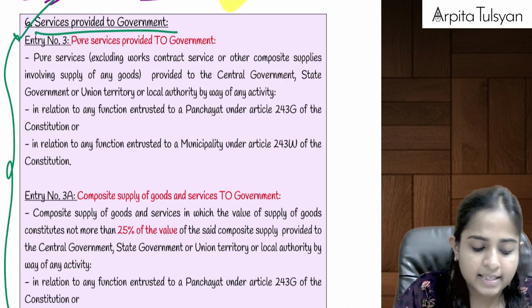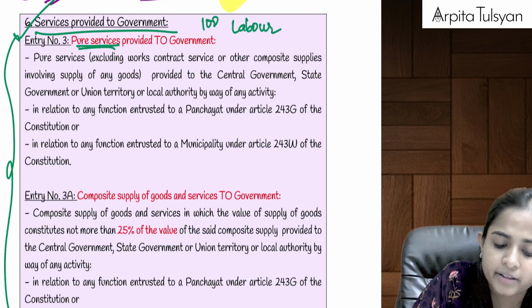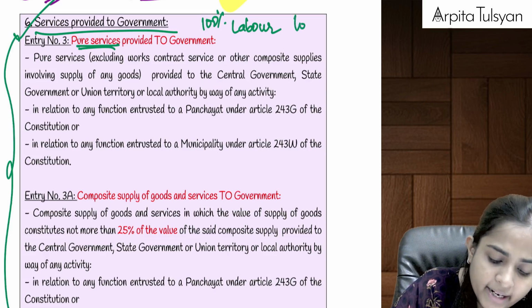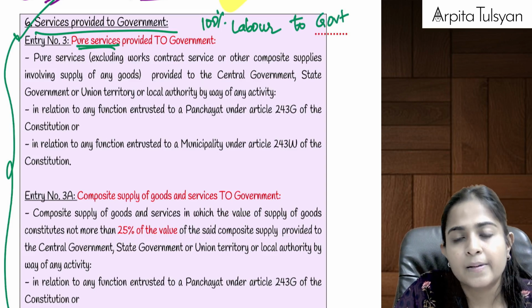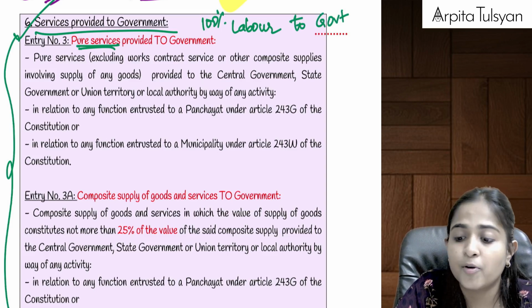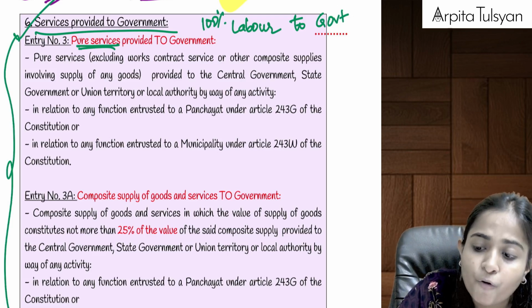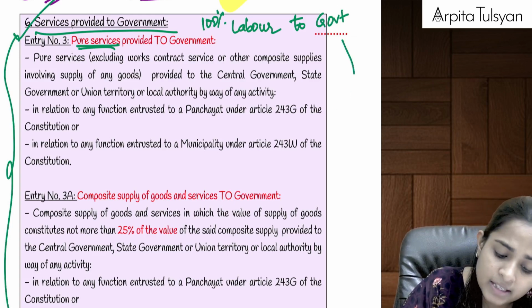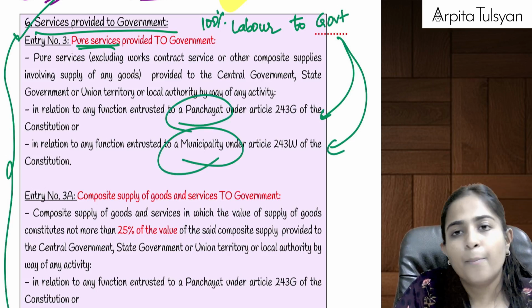Entry number 3 is pure services. Pure services is nothing but 100% labor services, meaning no goods are involved. Pure labor services provided to government. Let's say we have provided some services. It is not a works contract service, because in works contract service goods are also involved. Government appointed us for doing some labor services on behalf of the government, for those services which were actually entrusted to panchayat or municipality.